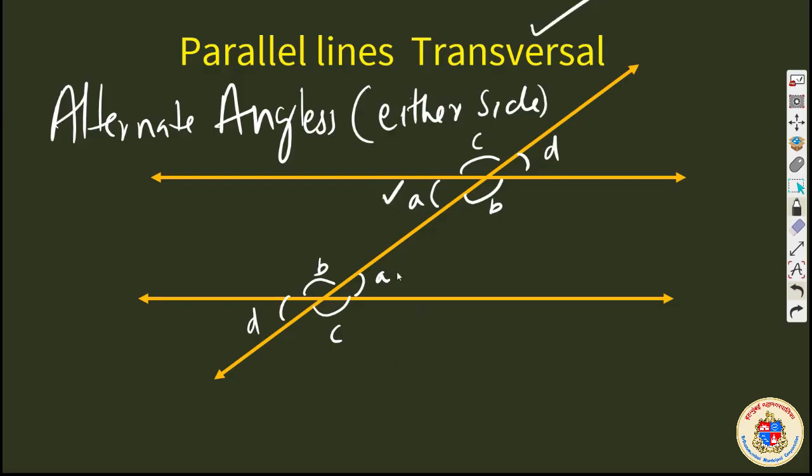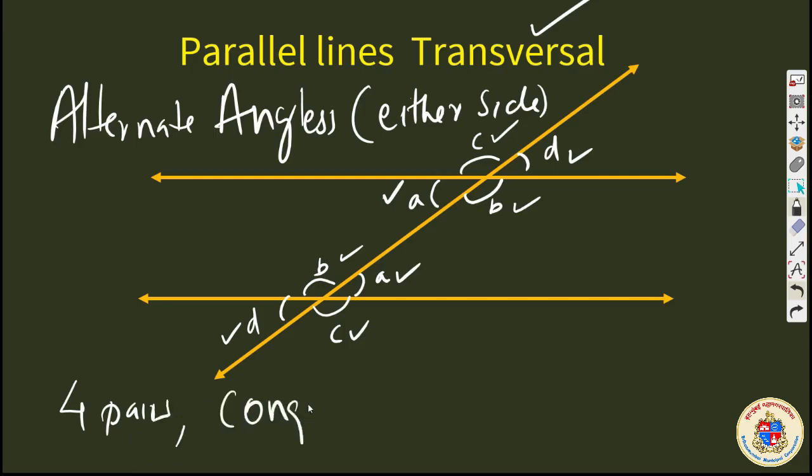Here A is congruent to this A on either side. B is congruent to this B. We have proved it in the last video. C is congruent with this. D is congruent with this. So here also 4 pairs of alternate angles are formed and they are congruent. It doesn't mean that each one is congruent with the other. The pairs are congruent. There are 4 pairs for congruency.